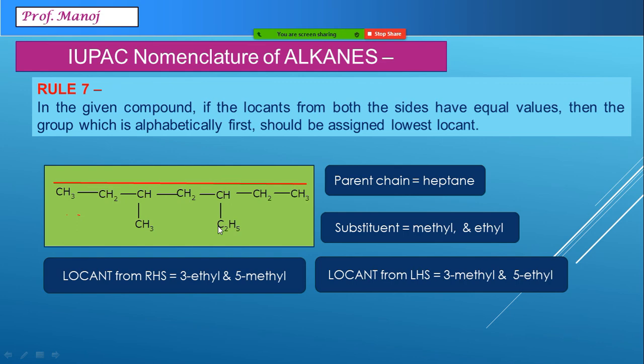Now a very unique case has occurred where the numbers from both directions are coming the same. If such a situation arises, the rule says whichever is alphabetically first must get the smallest number. So ethyl, E being first, should get the least number out of the 2. Remember, caution: this rule is only to be used when and only when the numbers from both the directions are coming the same, never in any other case. So the final name is 3-ethyl 5-methyl heptane. This rule is to be used with caution every time.